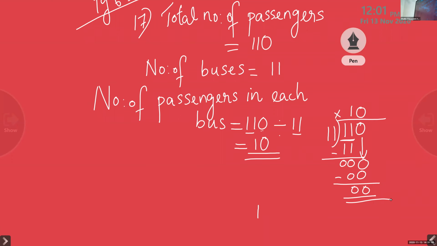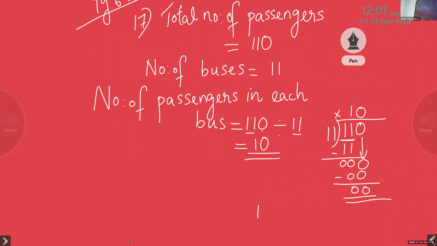So how many passengers are there in each bus? 10 passengers. Children, check whether you have completed. What is the first step? Total number of passengers. Total number of passengers is 110.